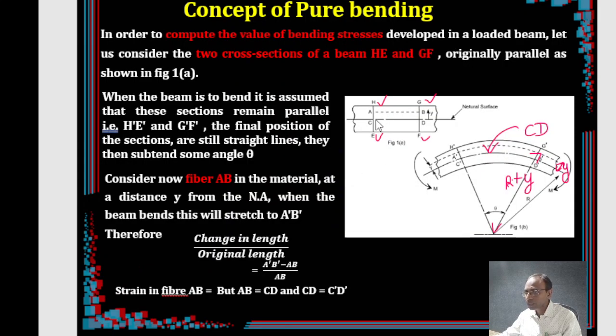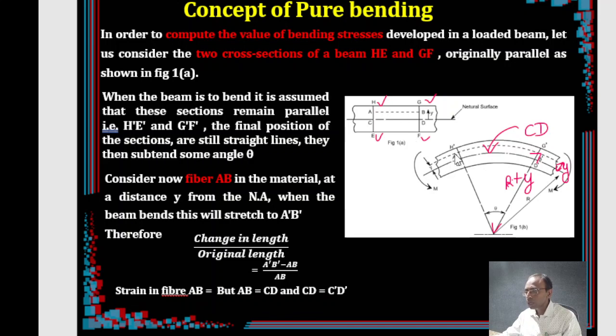The fiber we are interested in is the AB fiber, which has been stressed upon the application of the load. It has taken a new position A dash B dash. So the strain in that particular fiber is nothing but change in the length by original length. Change in the length is nothing but A dash B dash minus AB, and the original length is AB.